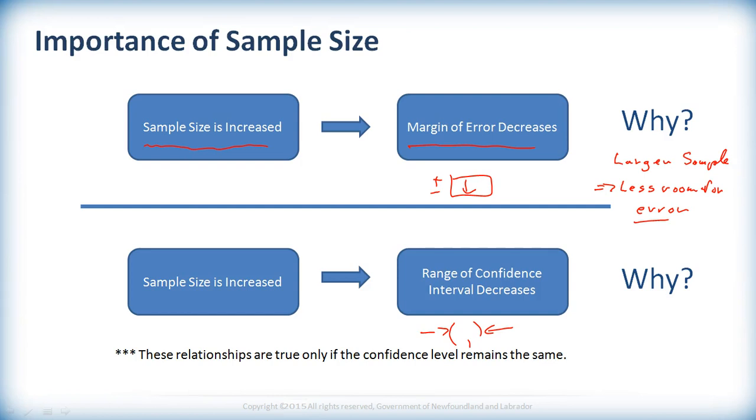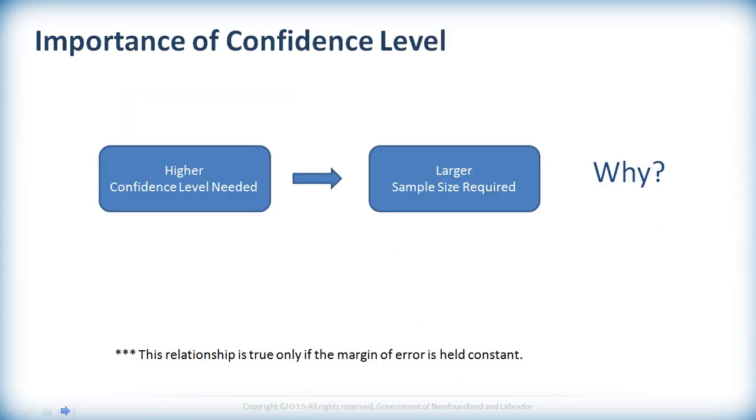Okay, and it says these relationships are only true if the confidence level remains the same. So this is at the same confidence level, right? So we quote at 95%, which is a pretty common one to quote, actually 19 times out of 20. You see others, but that's the most common, I think, in the mainstream.